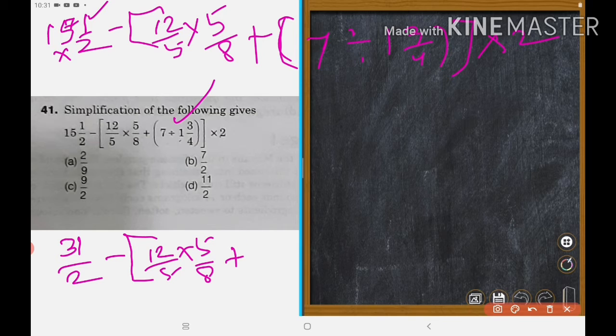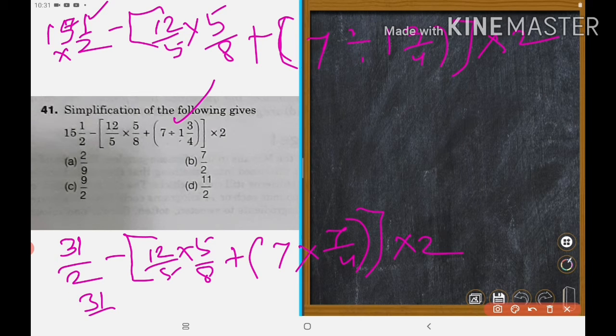Right? We will do it. What shall we do? This is a bracket, 7 into its reciprocal. This is 4/4 plus 3 is 7 upon 4. Right? Bracket ends and into 2. Right? Next